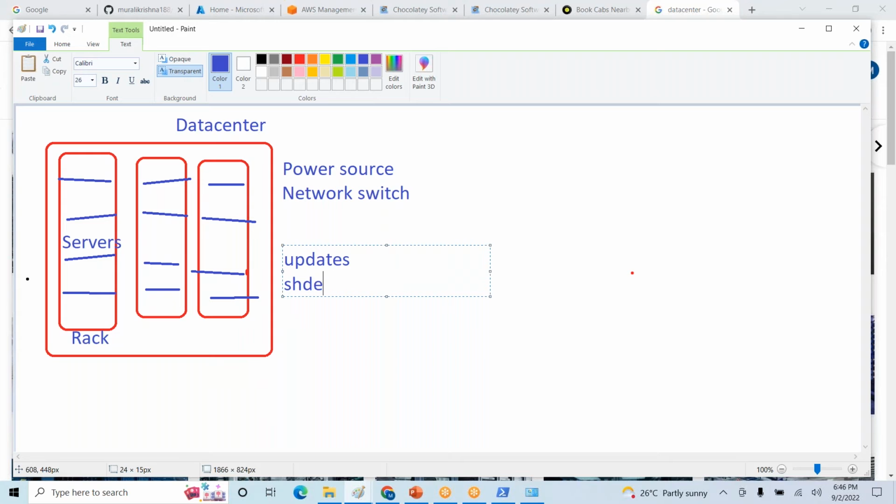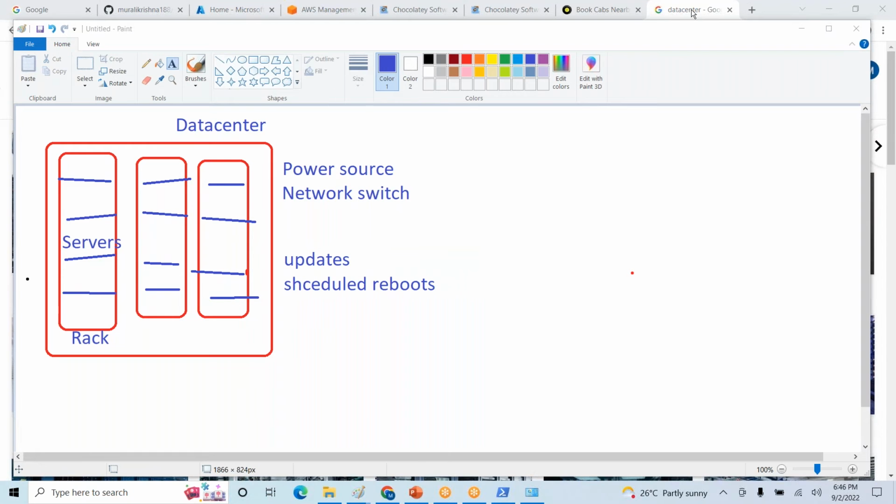Scheduled reboots or downtime, you can say. For those things also, we'll try to plan. Your data center team will plan these updates or scheduled reboots, and they'll send a notification to the users. Once you get the approval from the business unit, only then will they do these things.